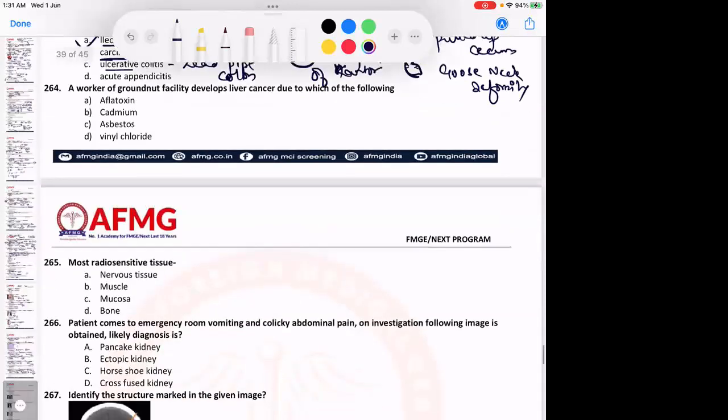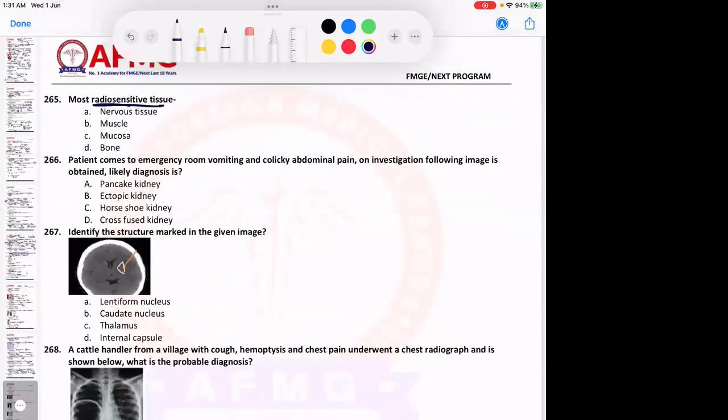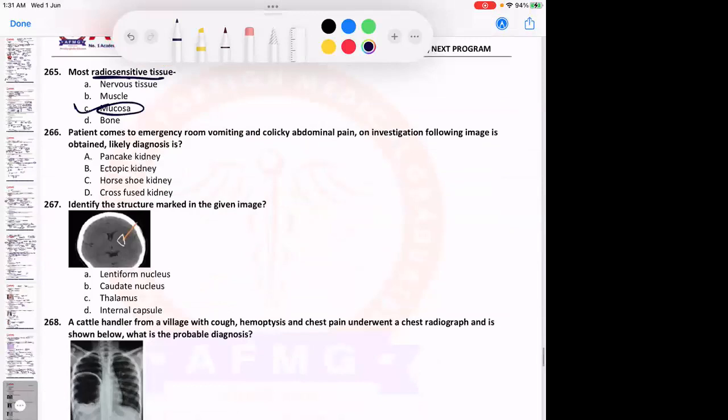So this is again aflatoxin. I'm not going into details. Most radiosensitive tissue? Again, here there is no other option, so mucosa.